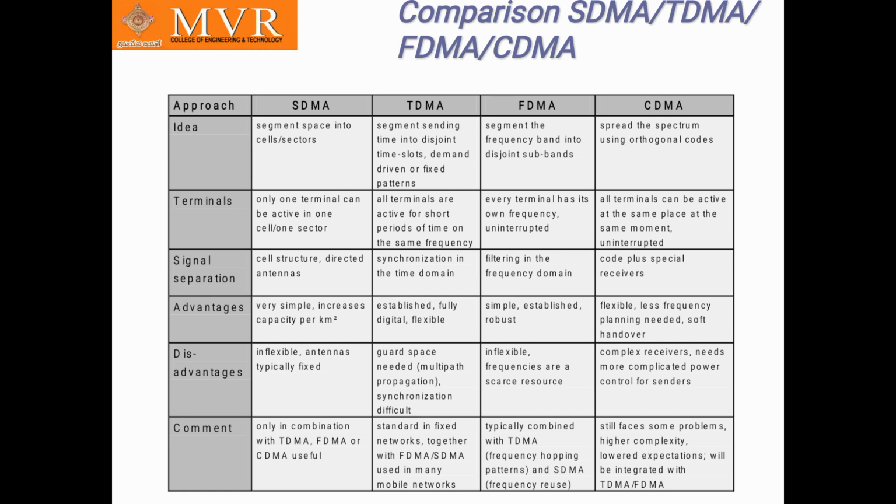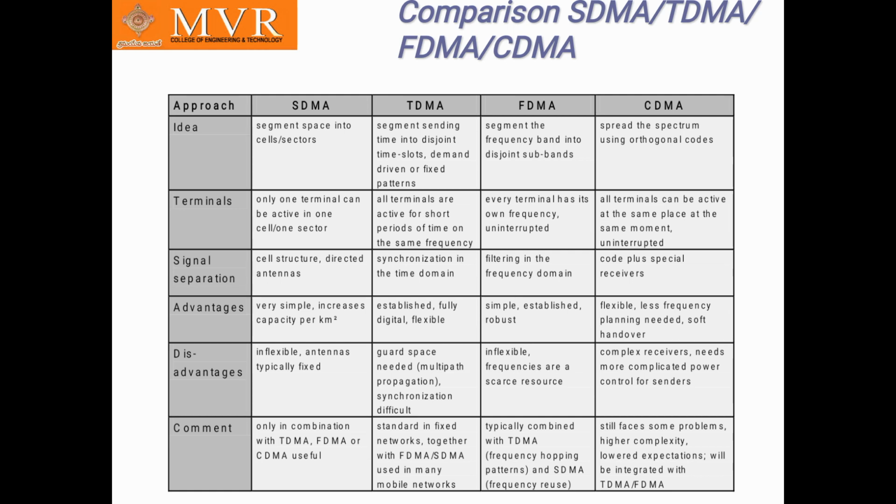Terminals in CDMA: all terminals can be active at the same place at the same moment, uninterrupted. Signal separation in SDMA is cell structure and directed antennas. In TDMA it is synchronization in the time domain. In FDMA it is filtering in the frequency domain. In CDMA it is code plus special receivers.